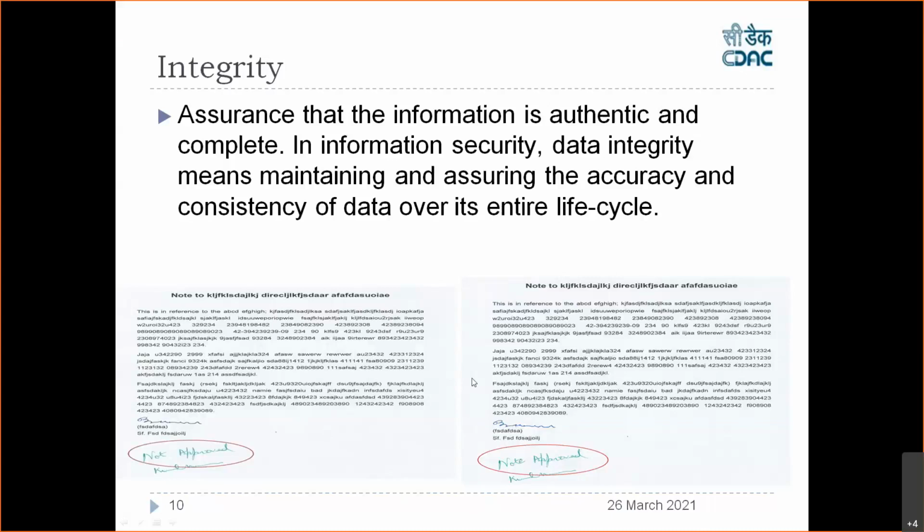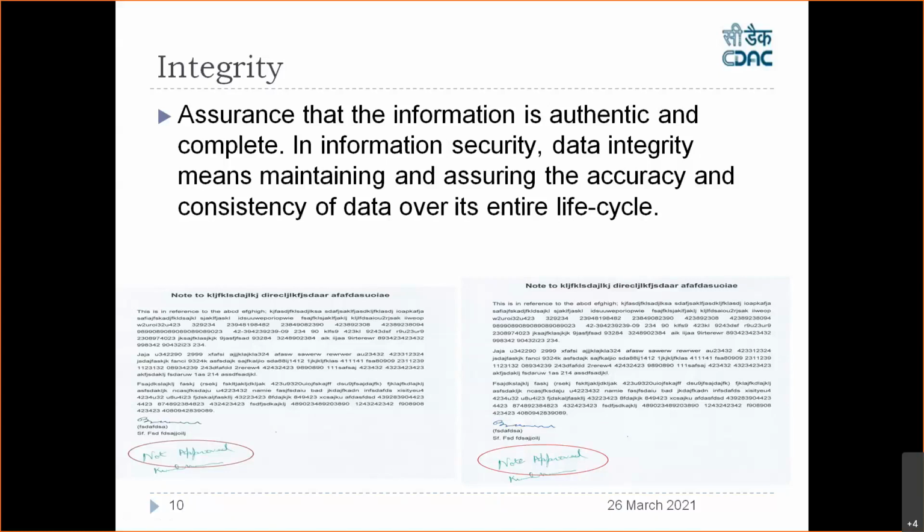Same thing applies to the digital document. So what is integrity? It is the assurance that the information is authentic and complete. So it will assure whether this information, which is digital information, is authentic and complete. What you wanted, the same is there. For example, if I'm downloading say a software called Firefox from the internet. Now, once I downloaded, in between hackers have modified the content of the software called Firefox. Now it is the modified version that I got.